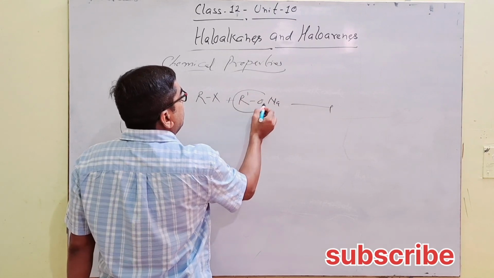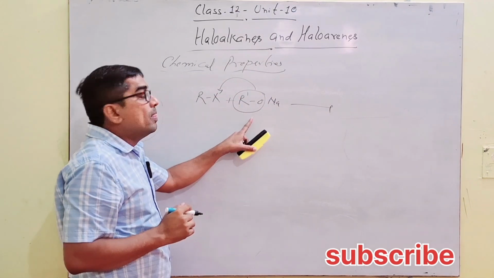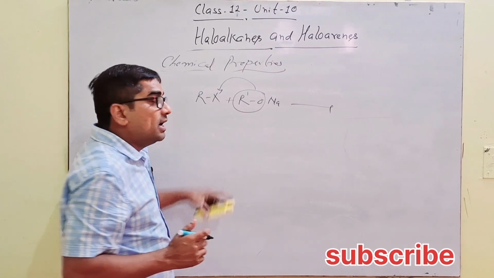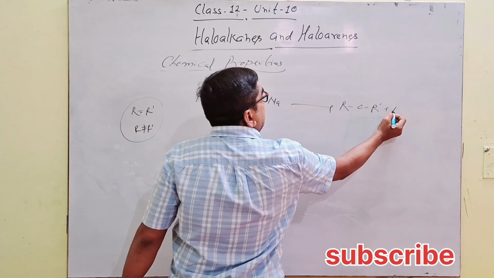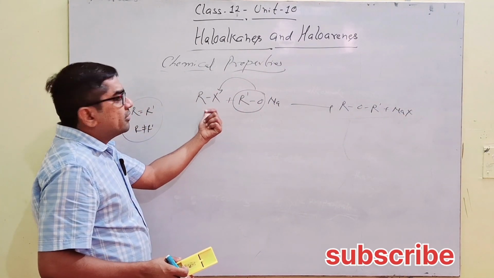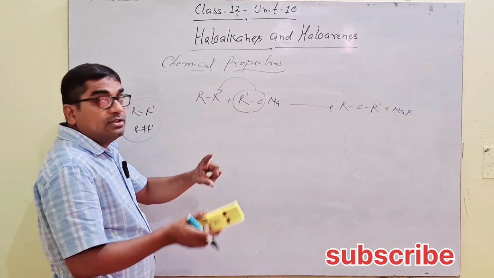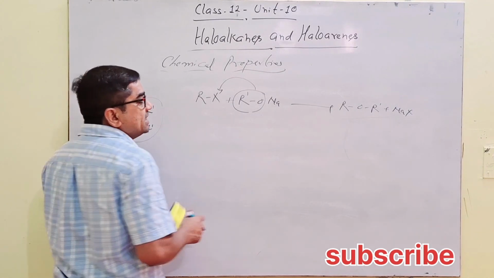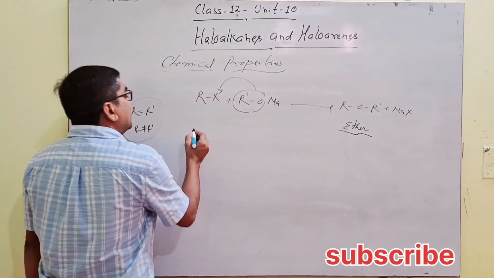Now this RO minus displaces another negative, means one nucleophile displaces another nucleophile. So it is again a nucleophilic substitution reaction with elimination of NaX. Both the alkyl from alkyl halide and from alkoxide will be attached with the oxygen on both sides, and ether is formed.